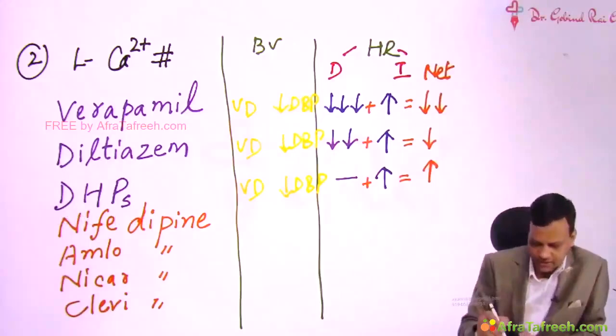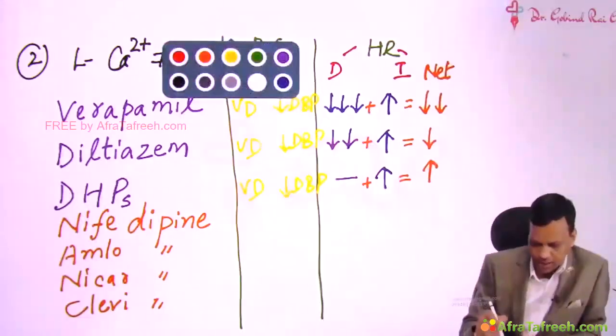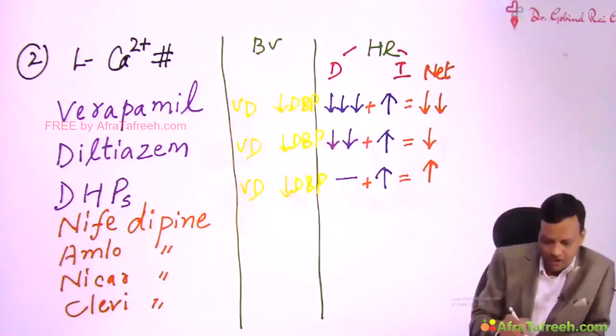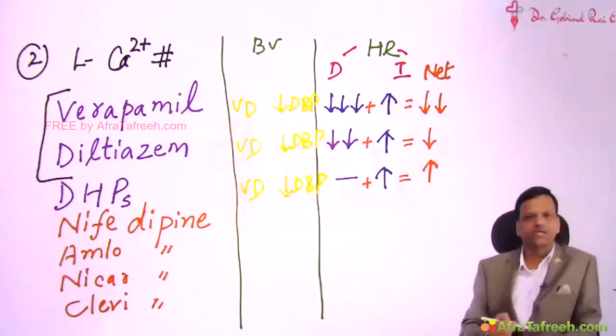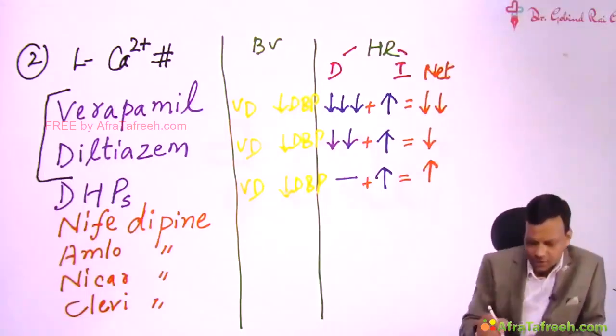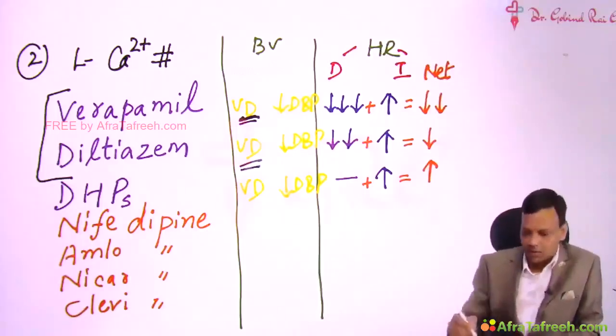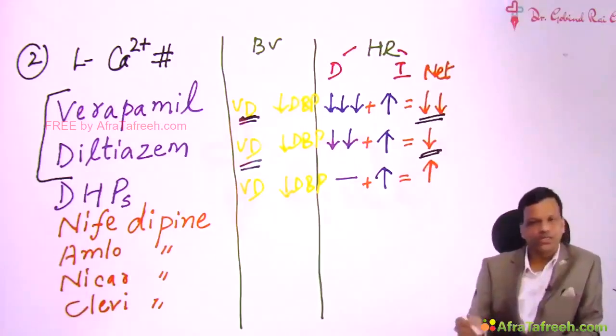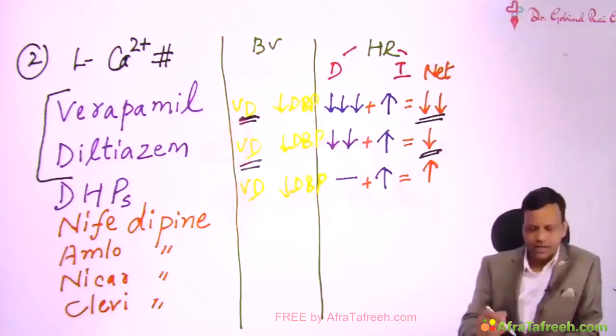So if we discuss the effect of calcium channel blockers in angina, we can find the mechanism of action of verapamil and diltiazem in angina: they cause vasodilation that will decrease preload and afterload. And they also decrease heart rate, which further decreases the work of the heart. So all three methods are important in angina: decrease preload, afterload, and decrease heart rate.